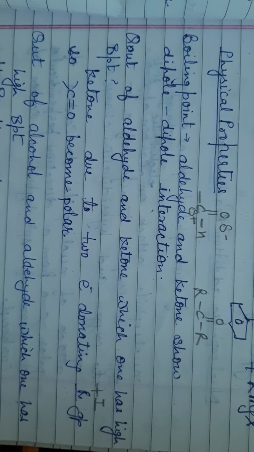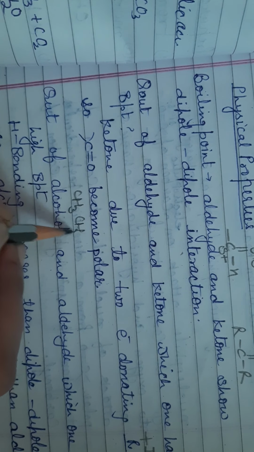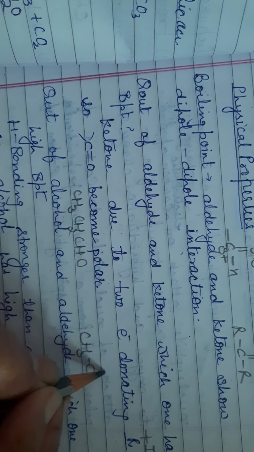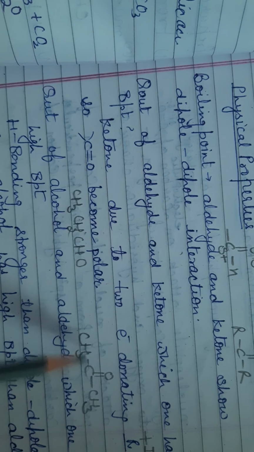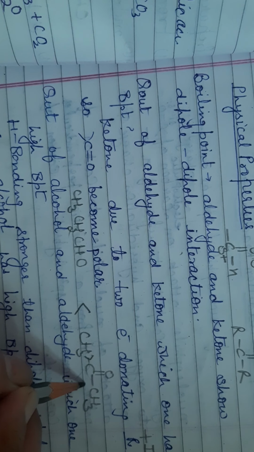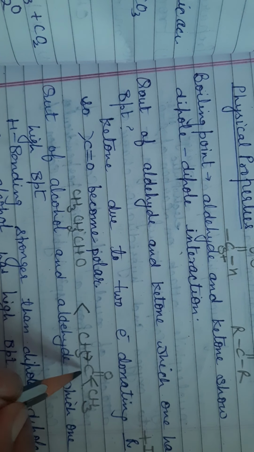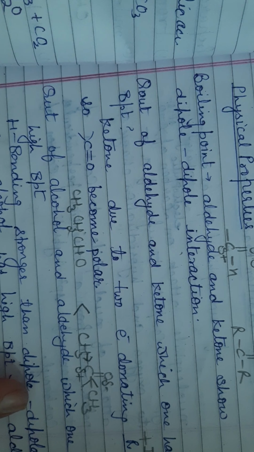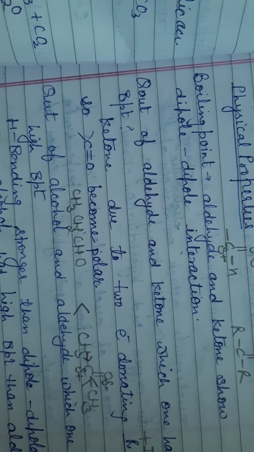For example, take propanal, this is your propanal, and this is your acetone, also called propanone. Out of these two, which one has the higher boiling point? This one has the higher boiling point because here two R groups have an electron donating inductive effect. That's why it shows separation of charge, it is more polar, and it has a higher boiling point.